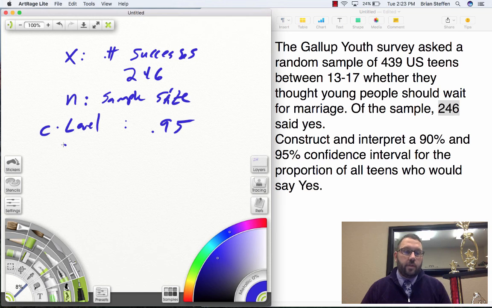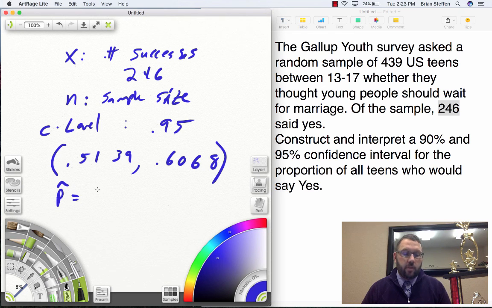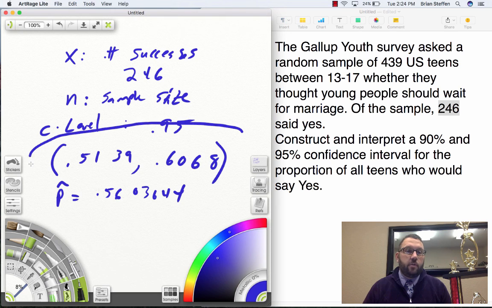And my screen then tells me 0.5139, comma, 0.6068, and parenthesis. It tells me what my p hat was. That's what that little symbol is, 0.56036444, etc. All right, that's 246 out of 439. It also tells me again what my n was. But what I have here is I now have my confidence interval. And then I need to write an interpretation.